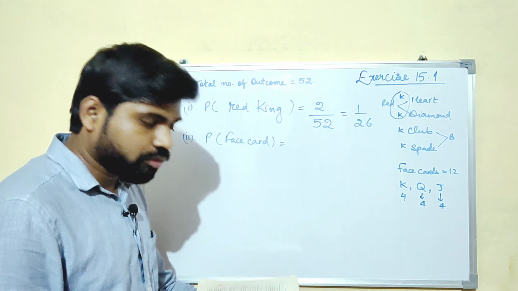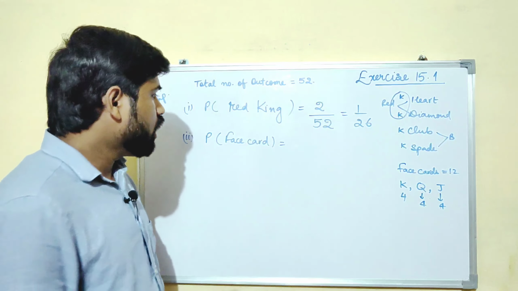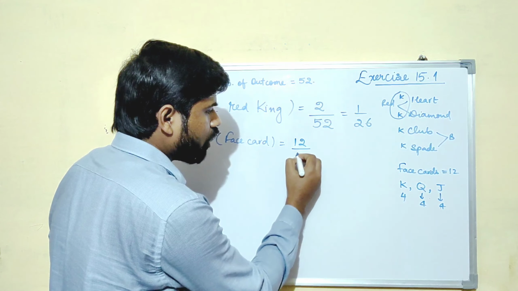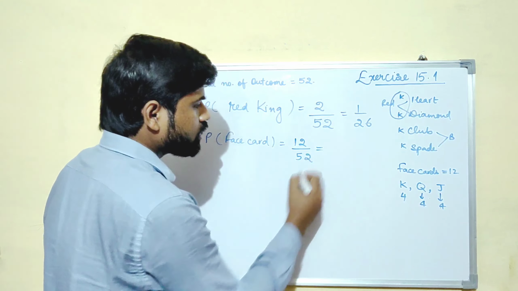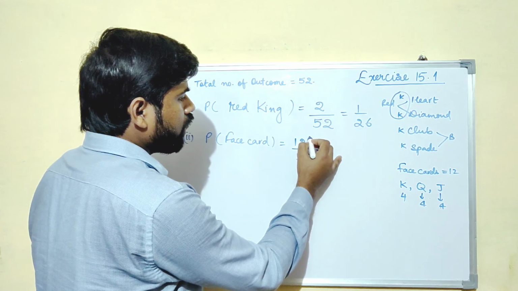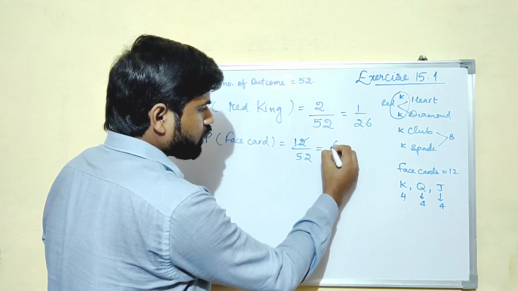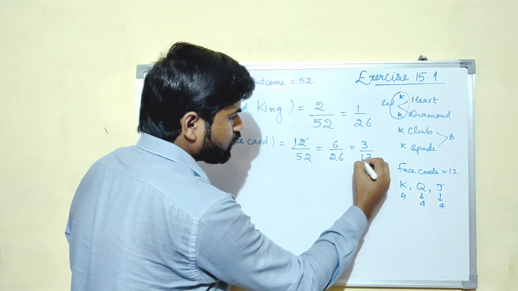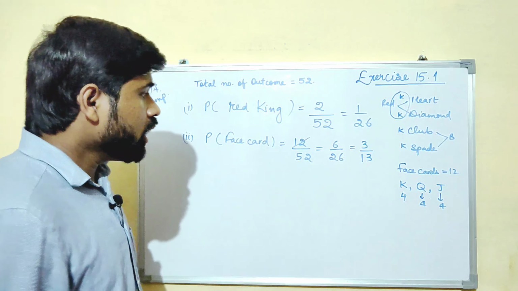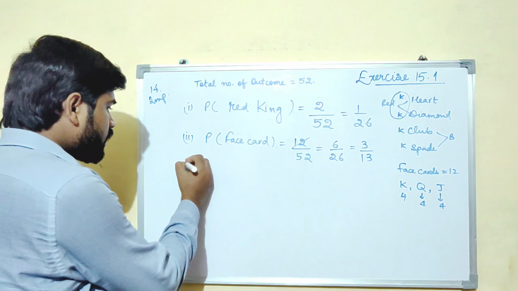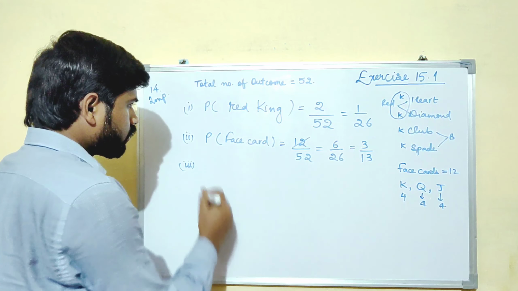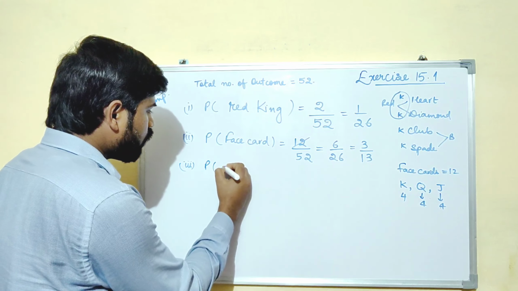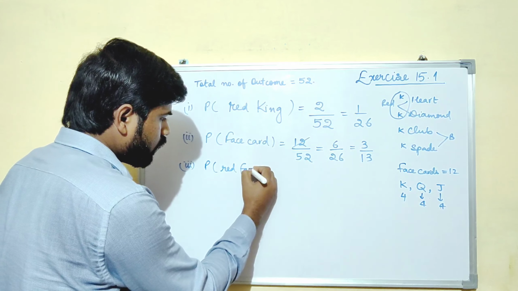So they are asking about the face card only, not of the color. That means there will be 12 face cards out of 52, or you can say 2 6s are 12 and 2 26s are 52, so 3 upon 13. Okay, now let us see the third part, which says a red face card, probability of a red face card.